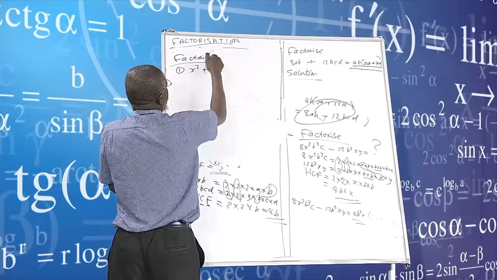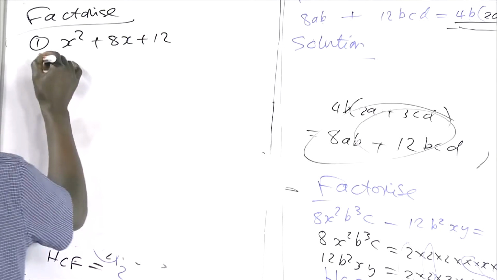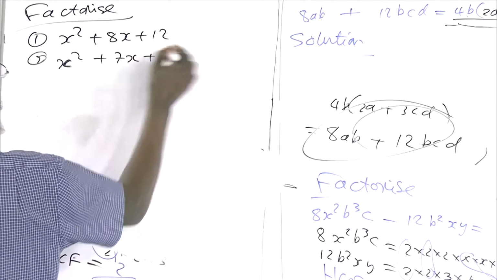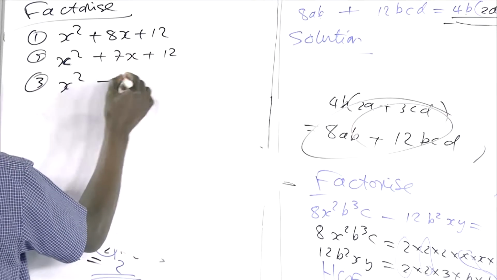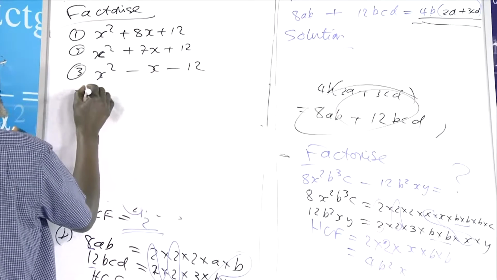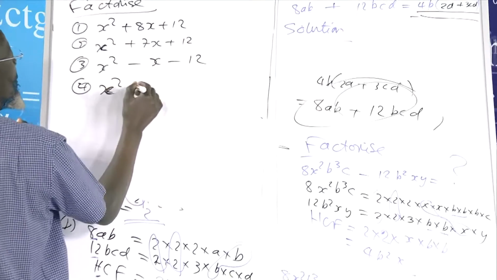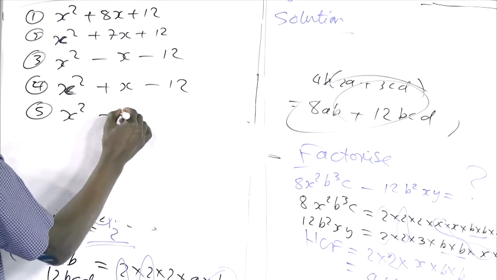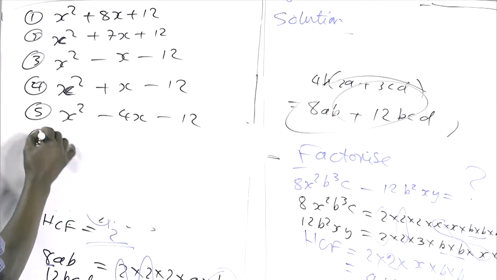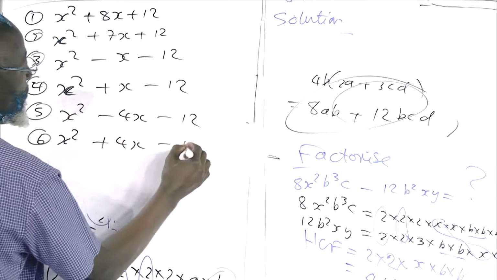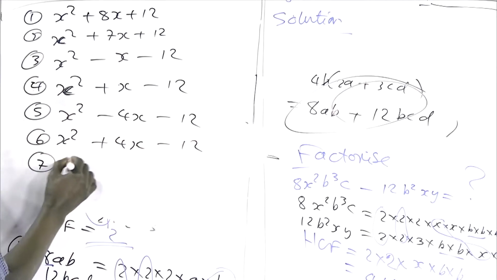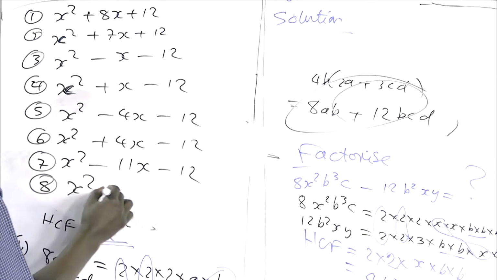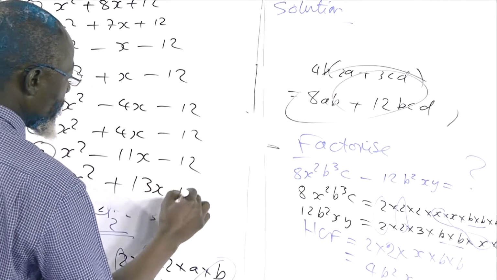Number 1, x squared plus 8x plus 12. Number 2, x squared plus 7x plus 12. Number 3, x squared minus x minus 12. Number 4, x squared plus x minus 12. Number 5, x squared minus 4x minus 12. Number 6, x squared plus 4x minus 12. Number 7, x squared minus 11x minus 12. Number 8, x squared plus 13x plus 12.